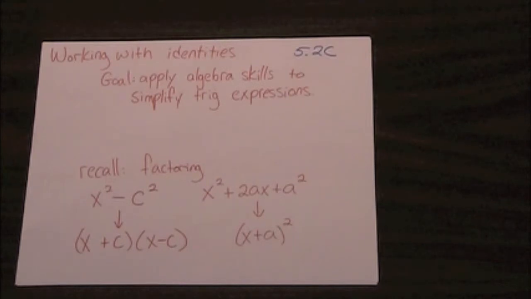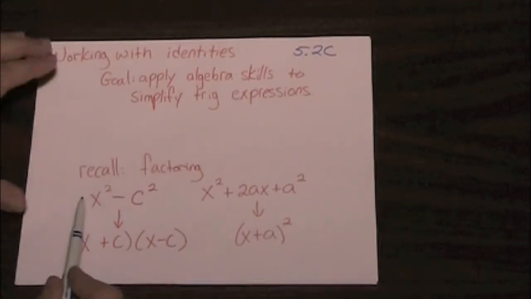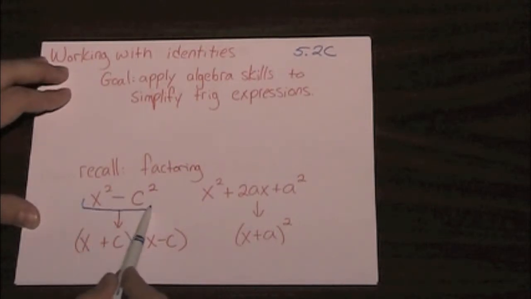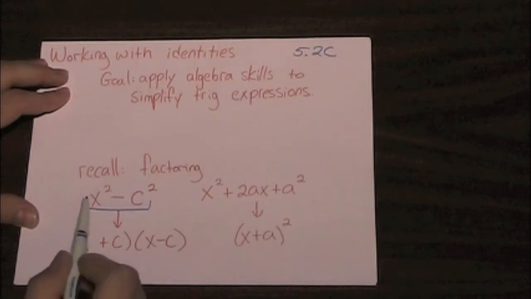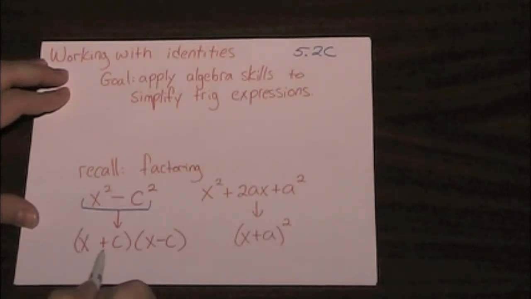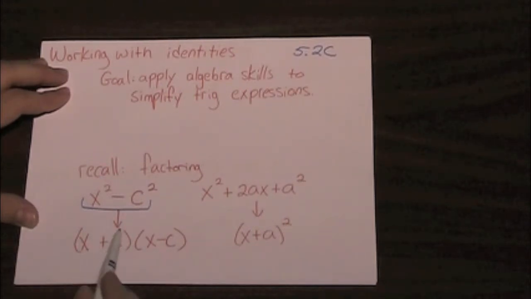There are a couple factoring patterns that are going to be especially helpful for us, so I'd like you to recall, for the difference of two squares, this factors into the sum of the square roots of the first and second terms times the quantity of the square root of the first term minus the square root of the second term. And if you want to confirm this, you can multiply this out and return to the initial expression.